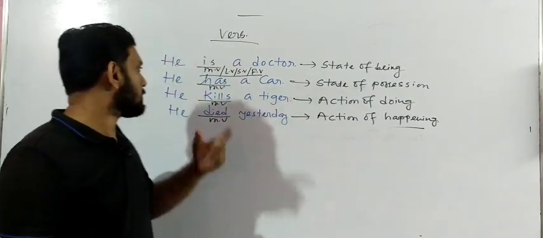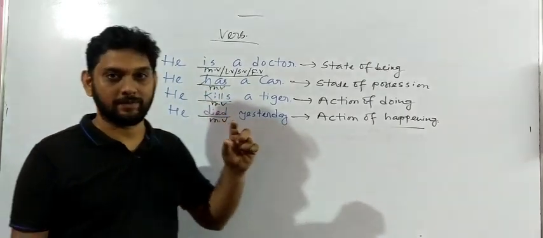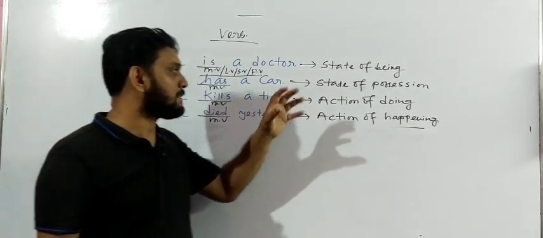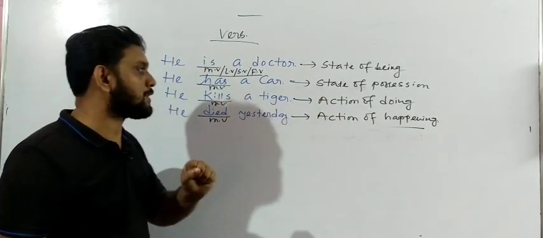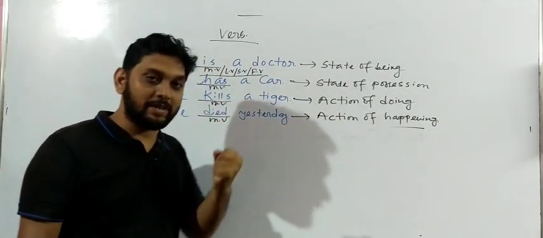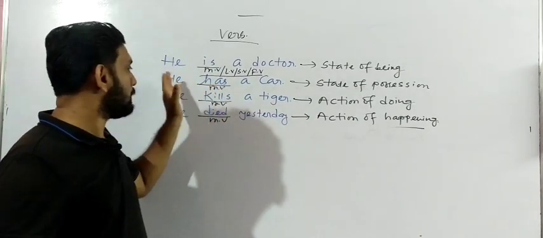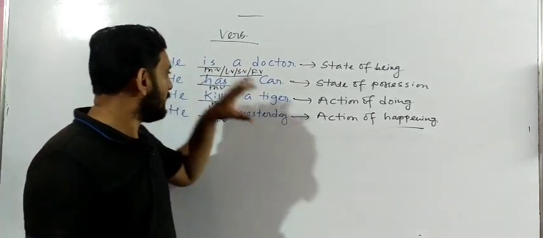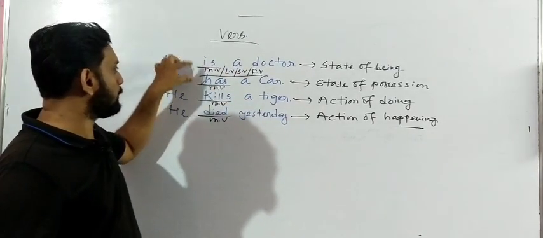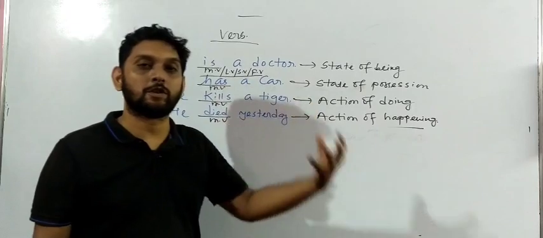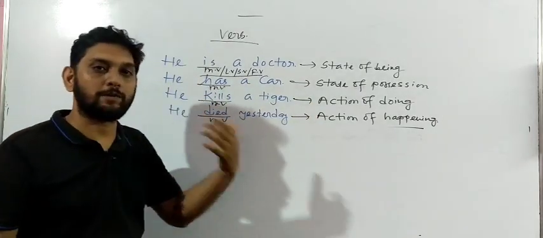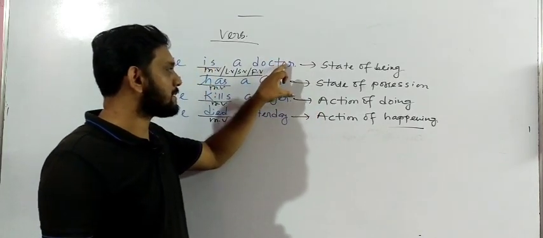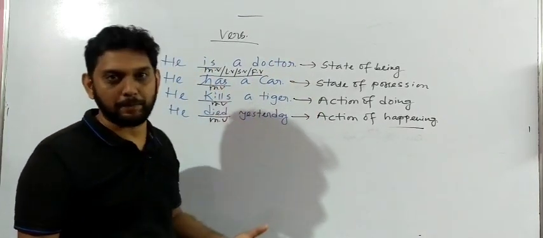Ownership means, suppose the subject, what the subject has right now. Subject has a car. That means here we talk about the ownership. That means what the subject possesses. Here the subject possesses a car. That means he has a car. Got my point? So here you see, this verb also does not perform any sort of action. Has also does not perform any sort of action. Because of this reason, both of these sentences are simple statements.